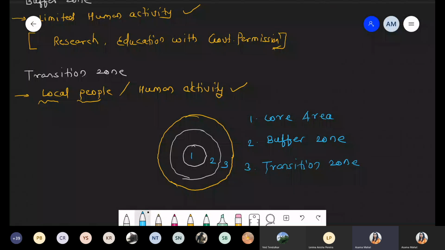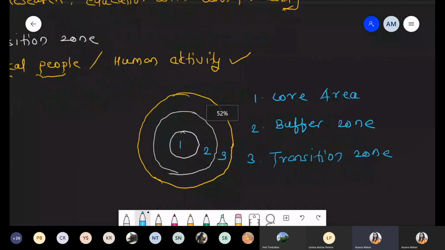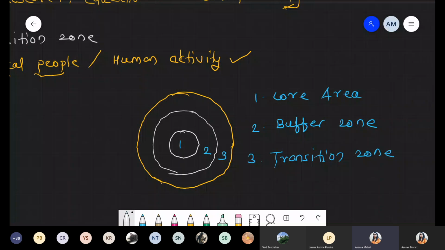Inside this transition zone, human activities are allowed. So we draw some homes like this to represent human activities. It's allowed. So we just draw small homes, and these homes are for the local people. This is how we draw homes. So these are the homes.